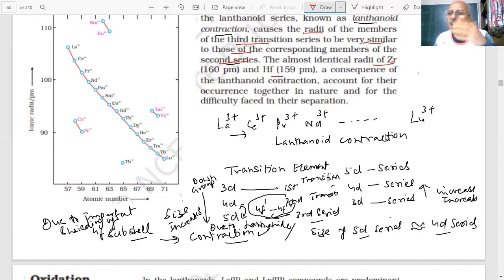The electronic configuration of these lanthanides, why they are called lanthanides, and the lanthanide contraction. Okay? Then we will meet in our next class, students.